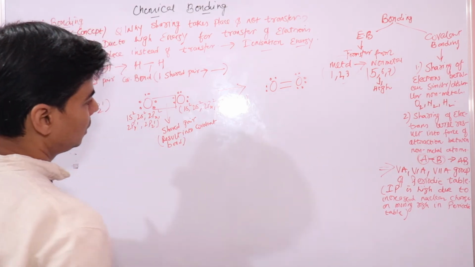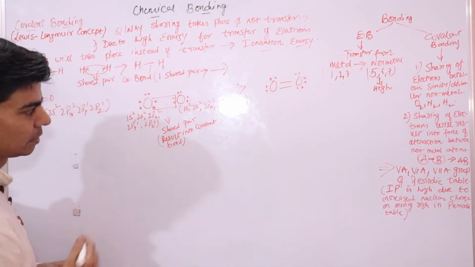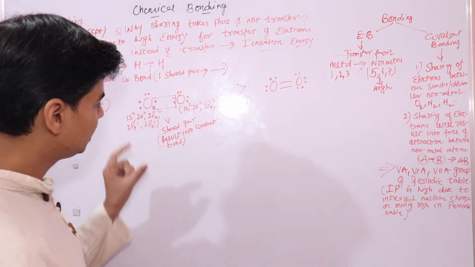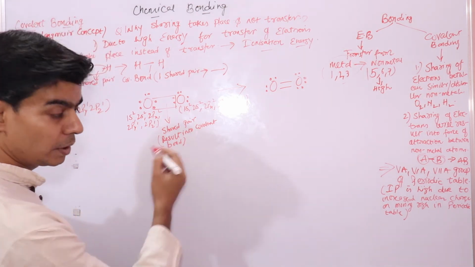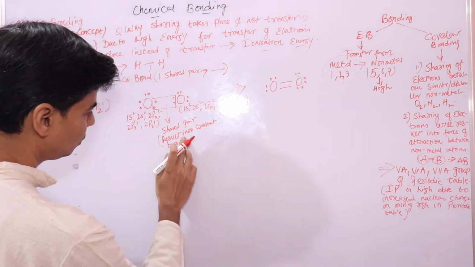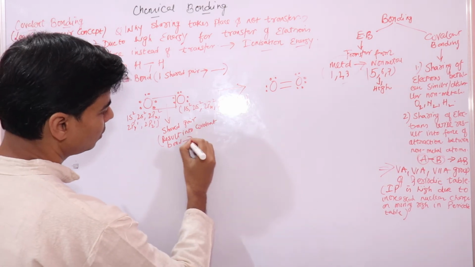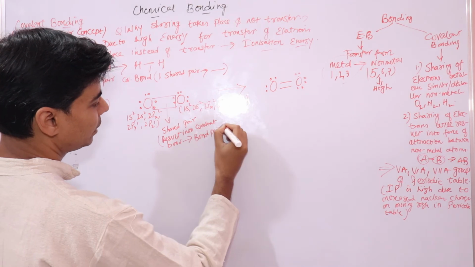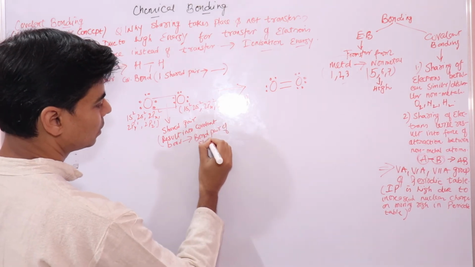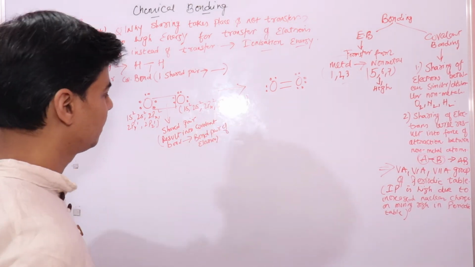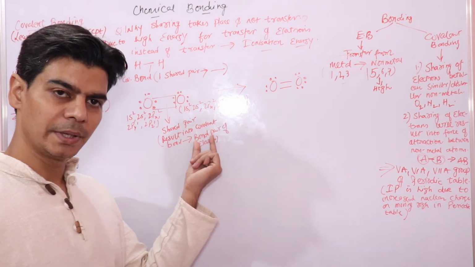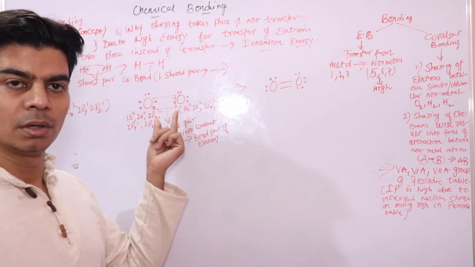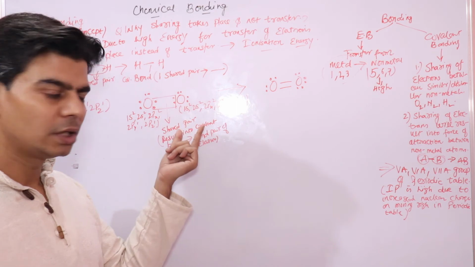Right? Now this is shared pair. Since this has resulted into covalent bond, we call it a bond pair of electrons. This is a bond pair that has resulted into chemical bonding, which is a covalent bond.